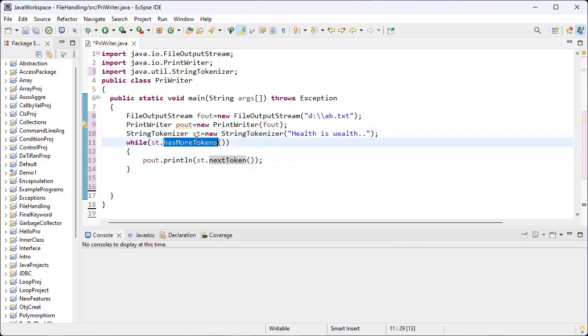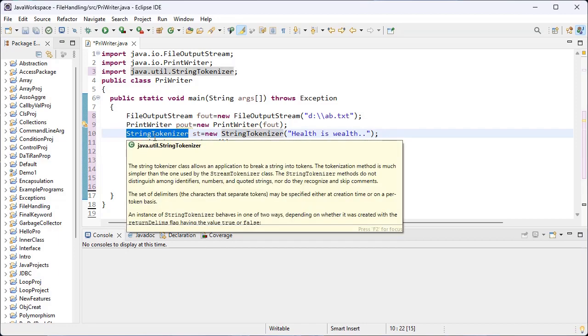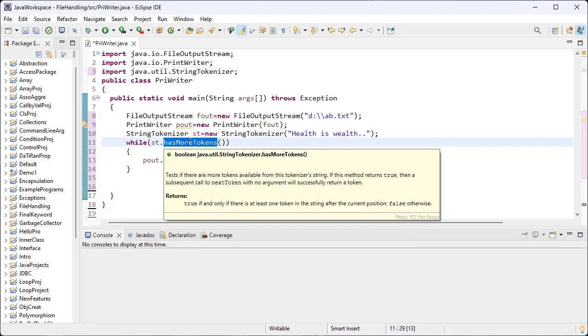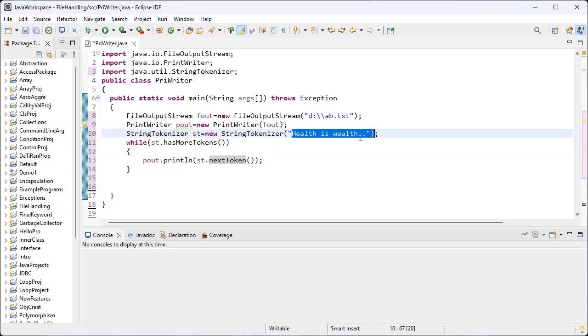hasMoreTokens and nextToken, these two inbuilt methods are present inside the StringTokenizer class. This method returns a boolean value. It returns true if the string is present inside this object, and it returns false if there is no string present inside the st object. st is the object for the StringTokenizer class, and nextToken returns the next word or token from the given statement.